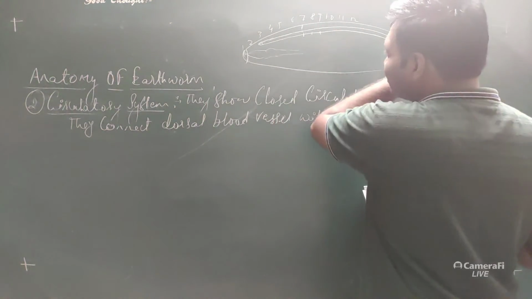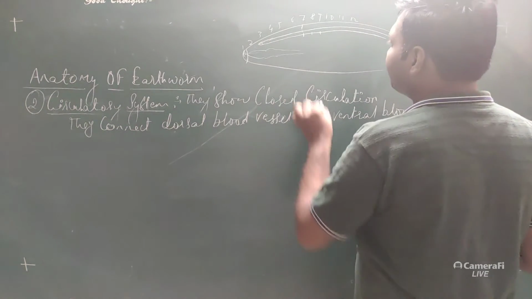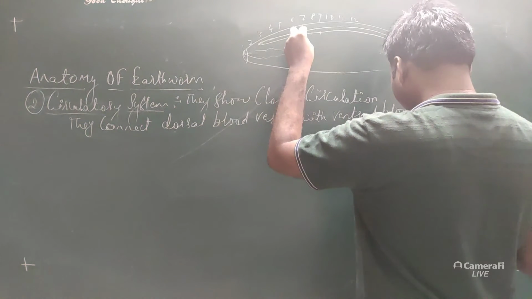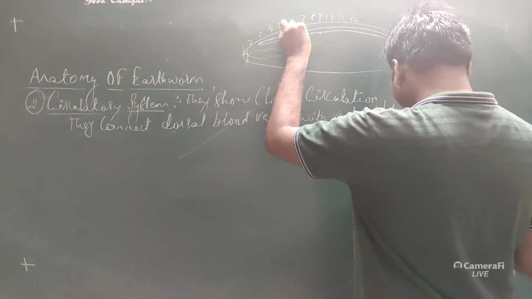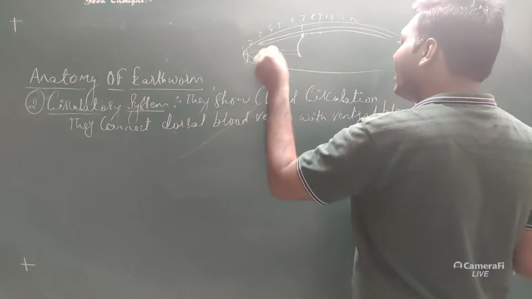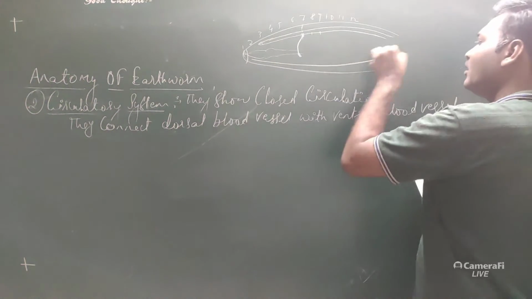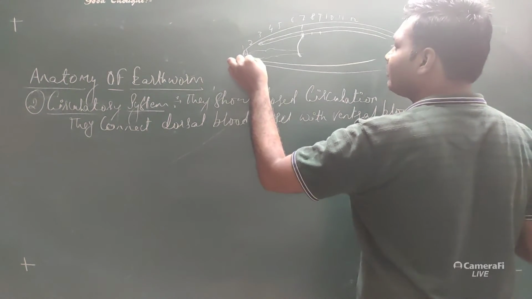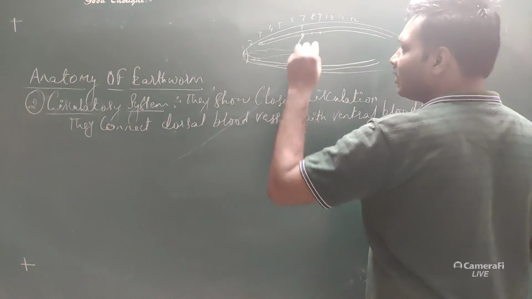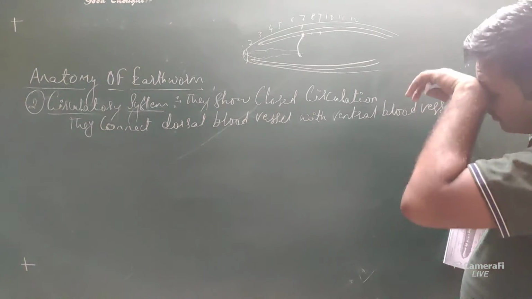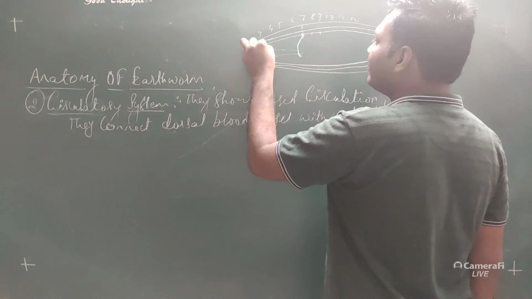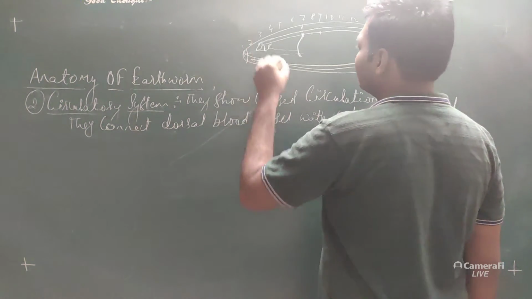Now this dorsal blood vessel has two pairs of anterior hearts. These are the muscular hearts, and there is a ventral blood vessel here. This ventral blood vessel is also connected to the alimentary canal, and the dorsal blood vessel is also connected with the alimentary canal at certain junctions.